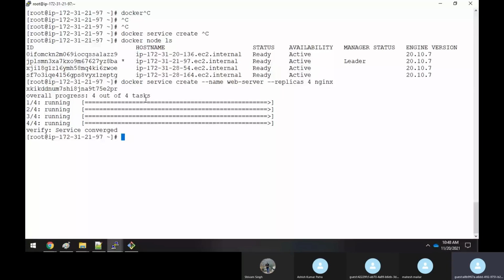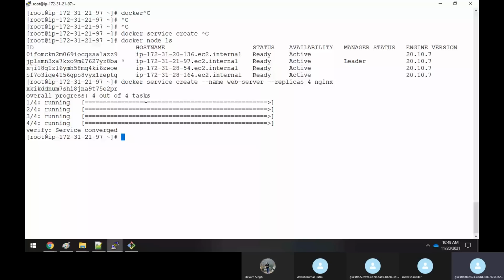Now, if you execute the command docker service ls, it says this is the service ID. The name of the service is web server, that's what you've given here. The mode is replicated. It means that you have created replicas of those 4 containers.